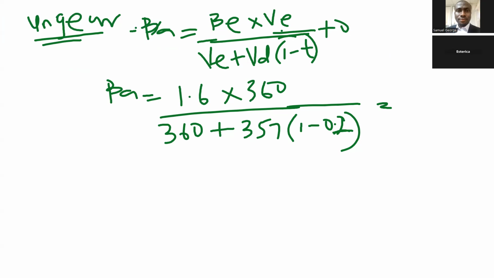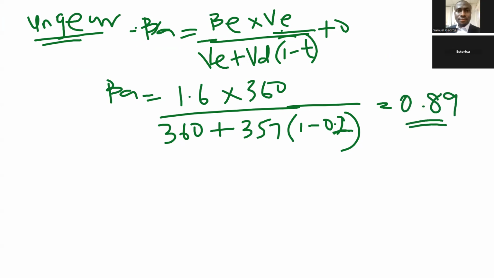So the beta asset we get from it will be the combined beta asset. I'm doing the denominator: 357 times 0.8, where 0.8 is 1 minus 0.2, plus 360. Then 1.6 times 360, divided by the answer. So I got 0.89.